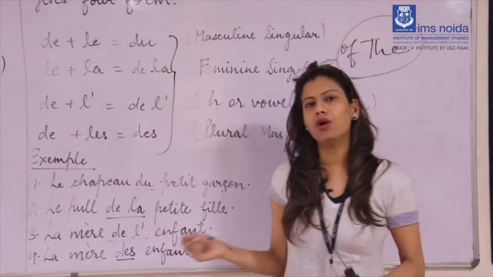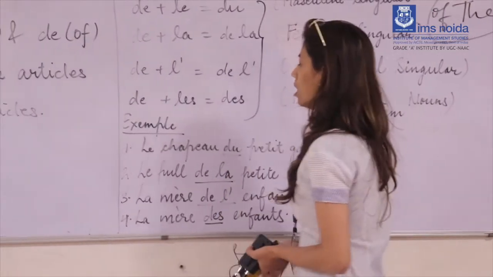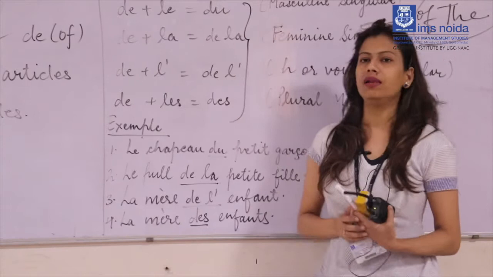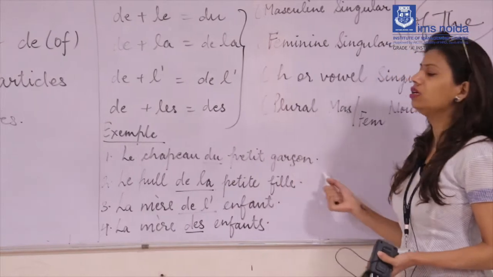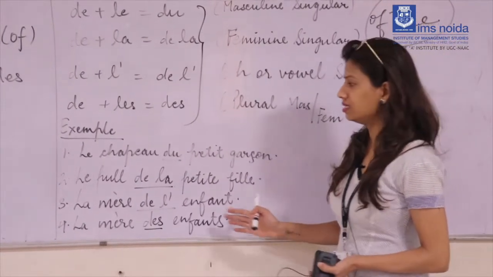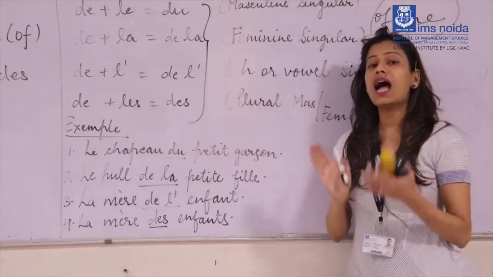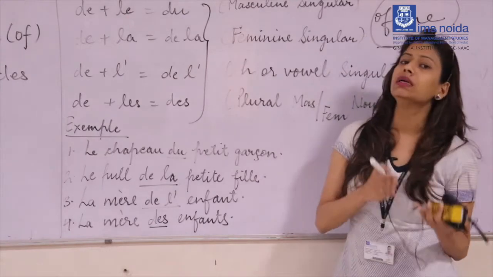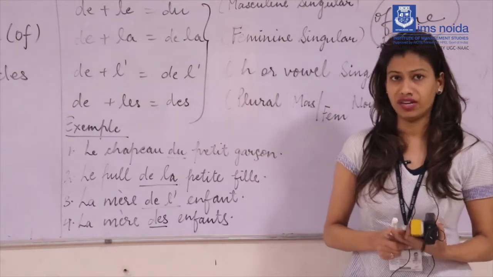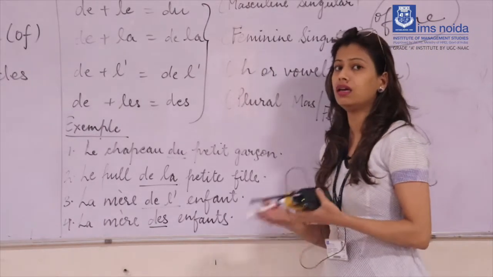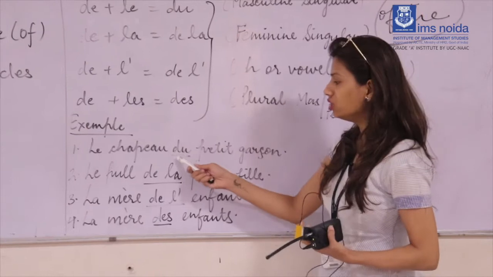Okay, so let's come to some examples. If I talk about the first example, which we are using for a masculine noun, you can see here: le chapeau du petit garçon. In this sentence, le chapeau is for hat, and the article will always come before the noun. Petit garçon is the noun here, which is masculine in French. Petit garçon means the small boy, and this is a masculine noun, that's why we are using du before that.